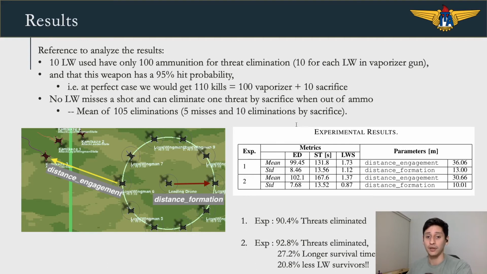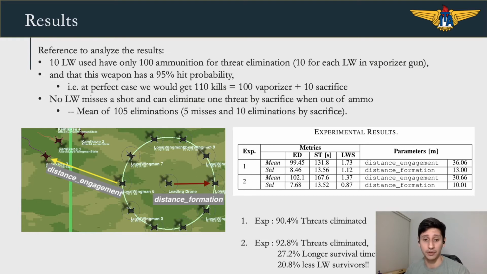The results of the experiments can be seen in this table. In the first experiment, the agents eliminated around 90% of the total threats. This result indicates to us that the loyal wingman agents, using the developed behavior tree, even with parameters found empirically, were effective as an autonomous defensive system.